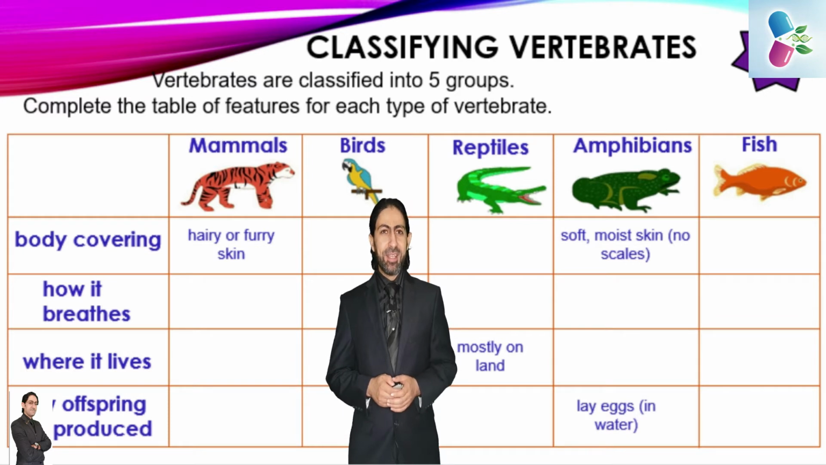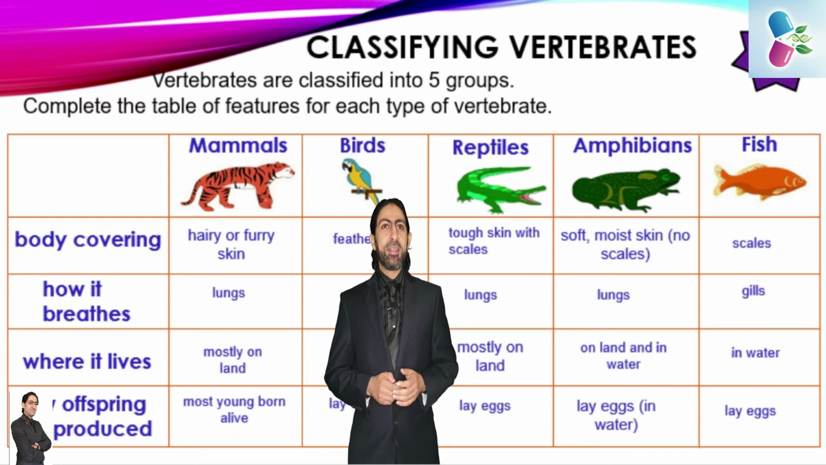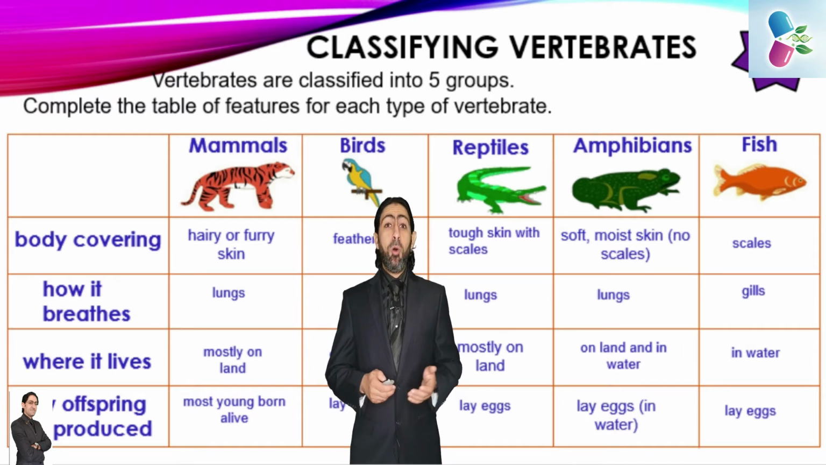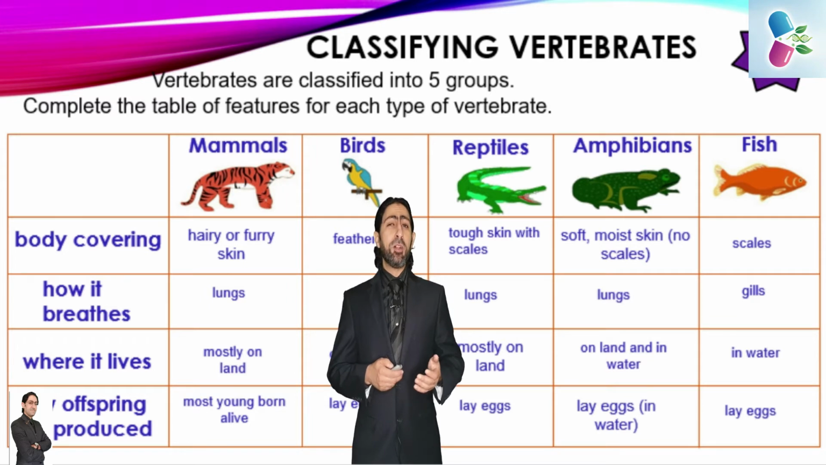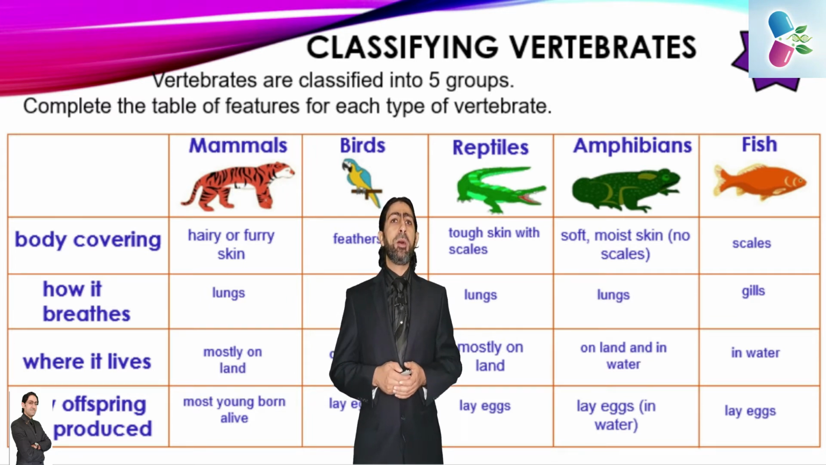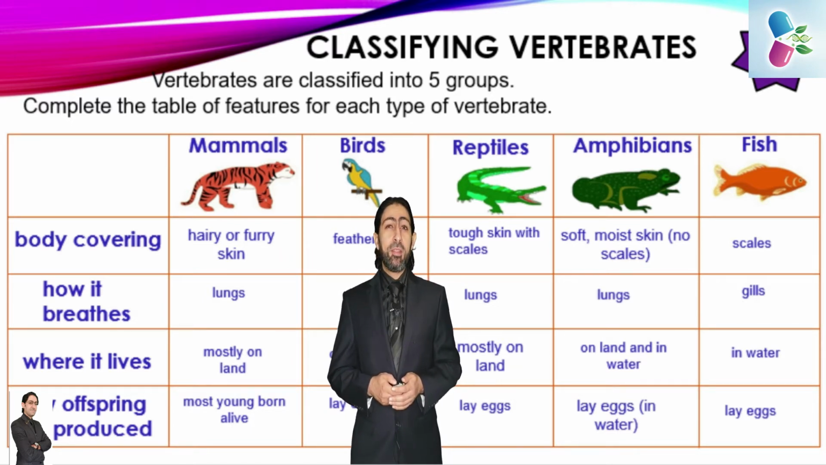Now we're supposed to have finished the activity. If you are looking here, surely the mammals' body covering is hairy or furry skin. Also, how it breathes is through the lungs, where it lives is mostly on land, and how offspring are produced is mostly young born alive. If we are talking about the birds, of course the body covering contains feathers, they breathe through the lungs, they mostly live on land and eventually they lay eggs.